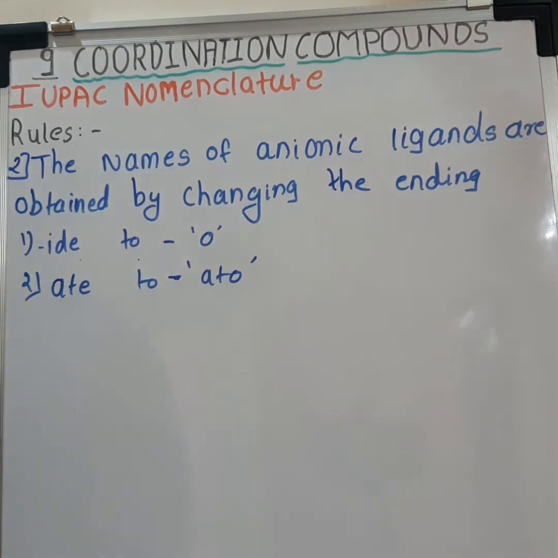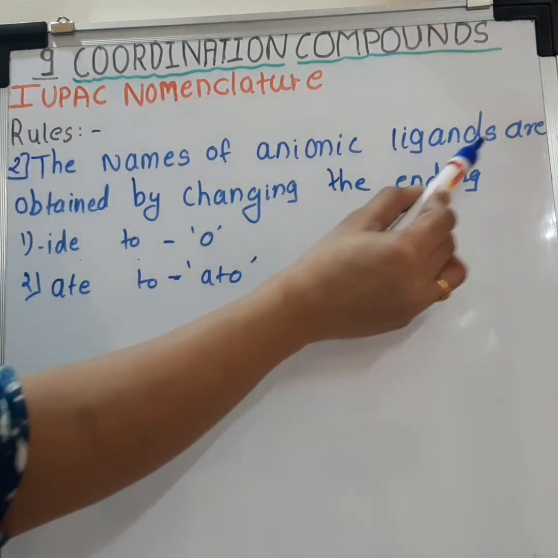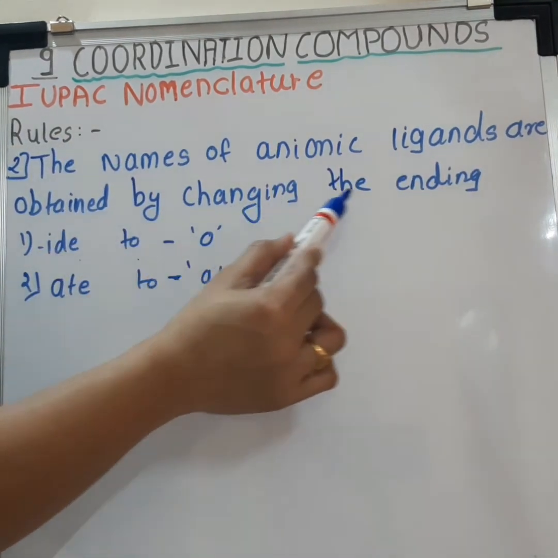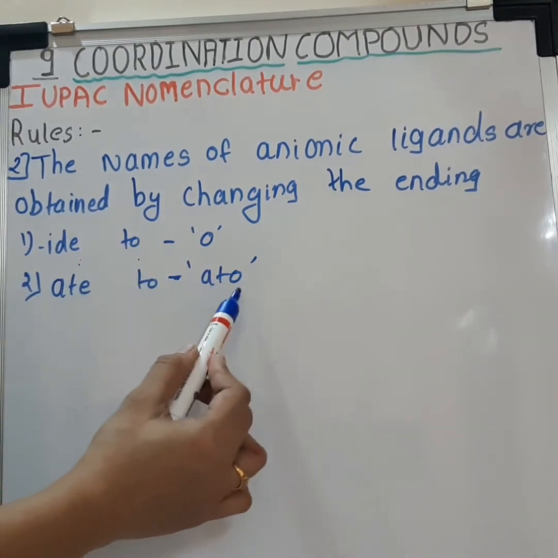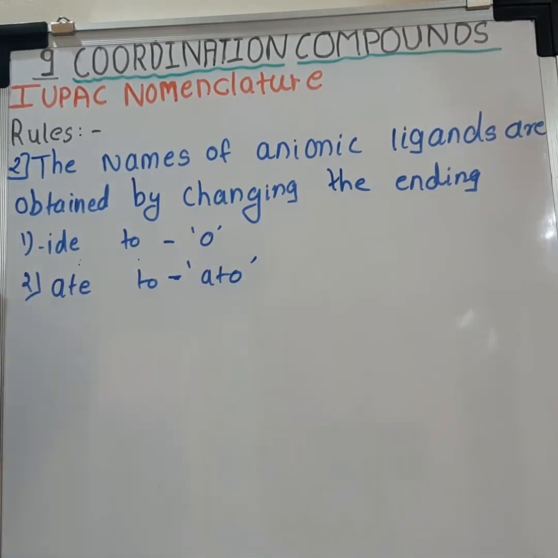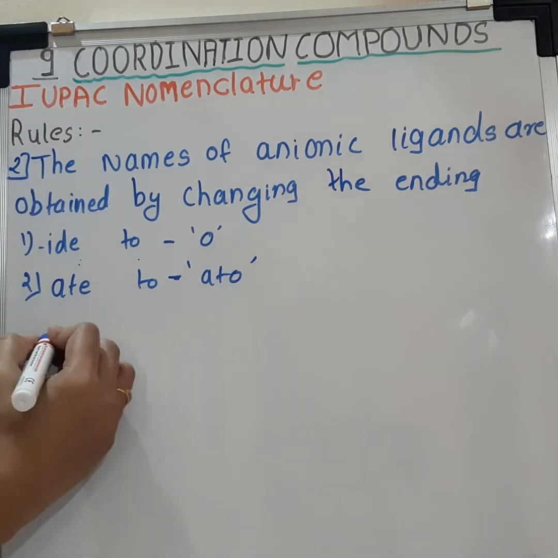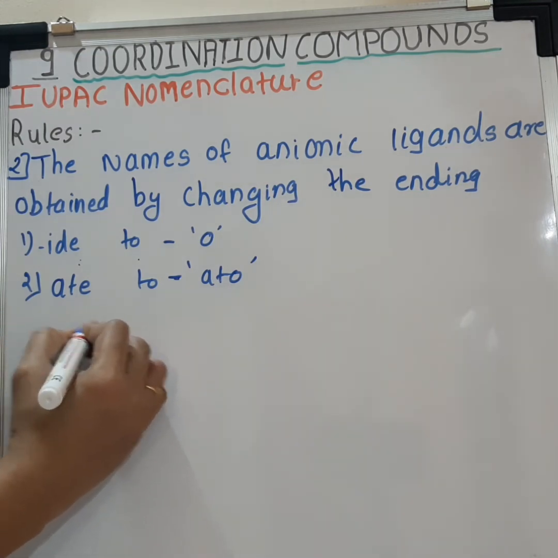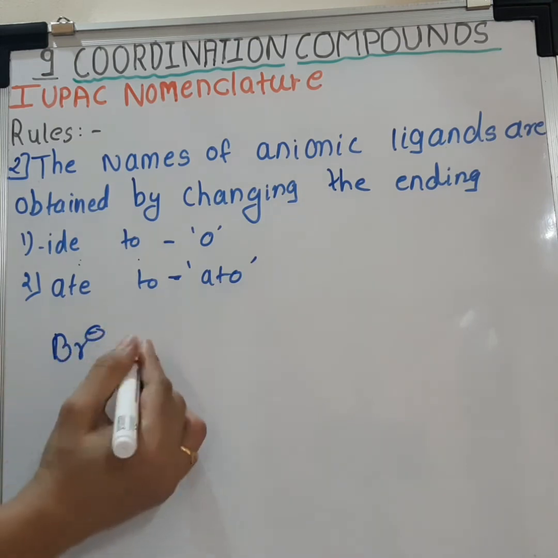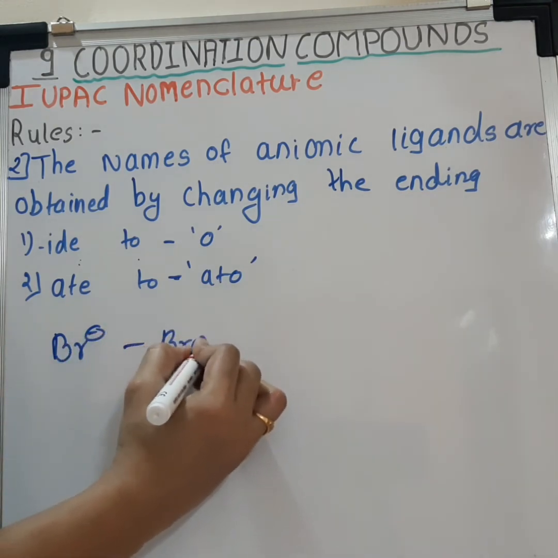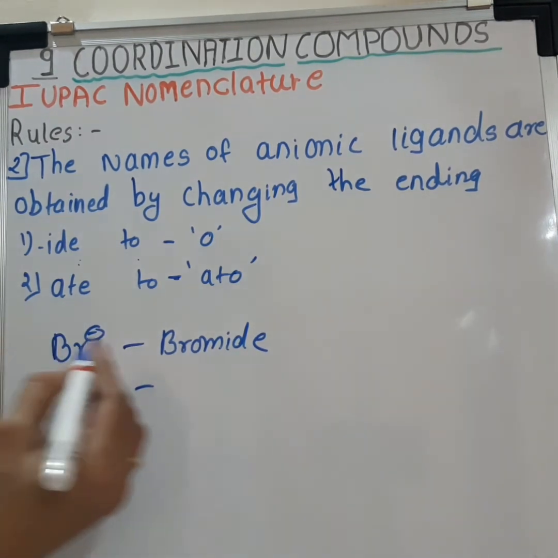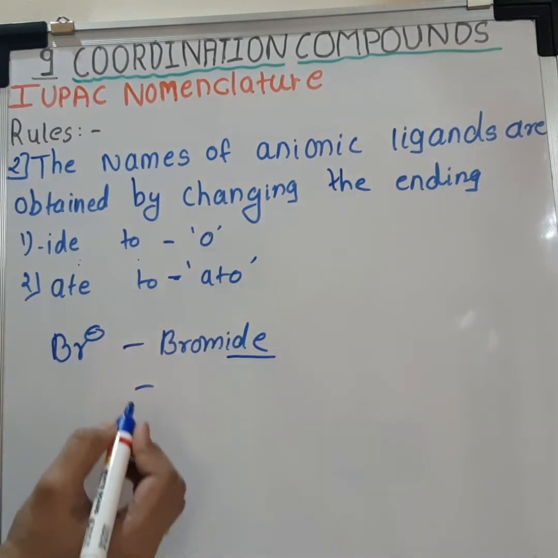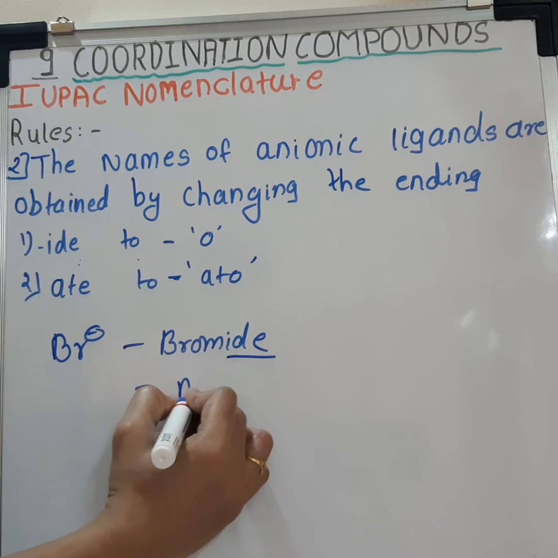The second rule is, the names of anionic ligands are obtained by changing the ending IDE to O and ATE to ATO. Examples of these are Br minus ligand, which is called bromide, and it can be named by changing the ending IDE to O, that is bromo.